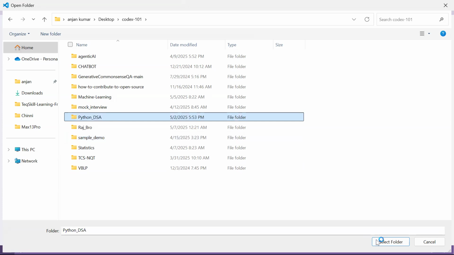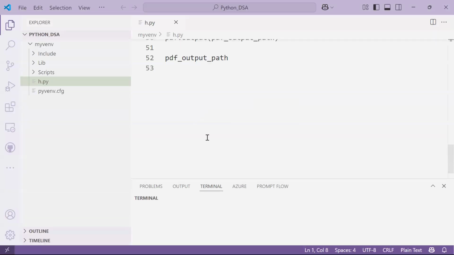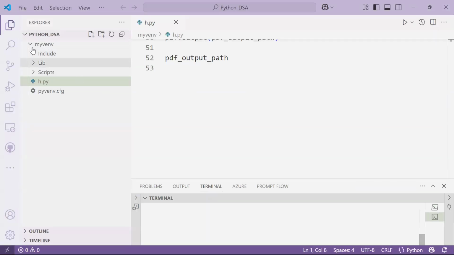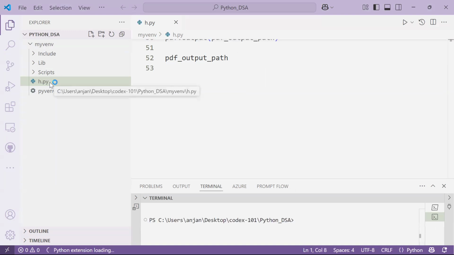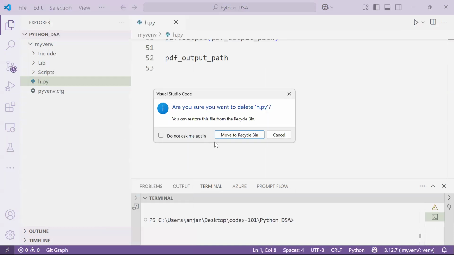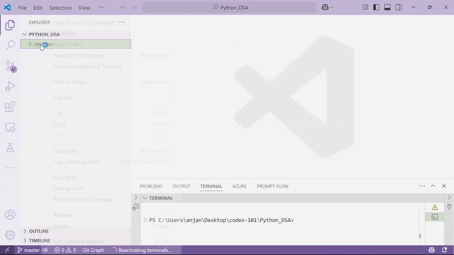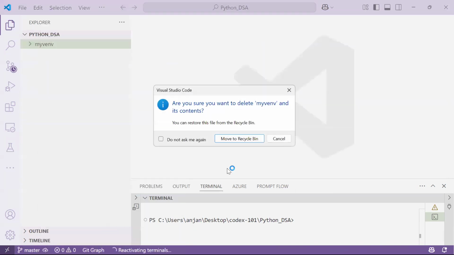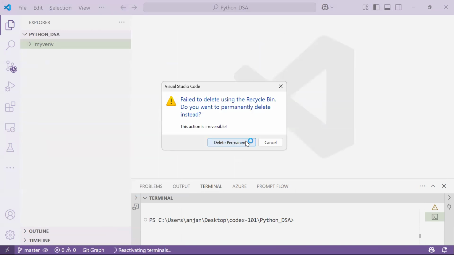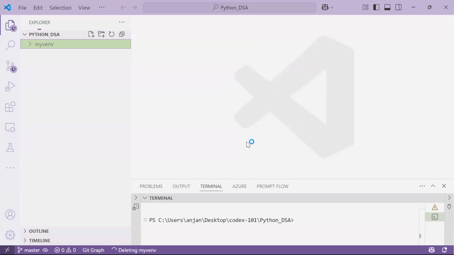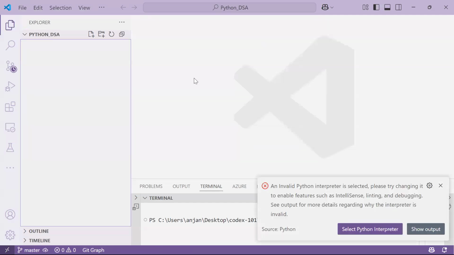Python data structures and algorithms. This is my folder, and within it I had created my own environment. Let me delete these because I'm starting from the beginning.